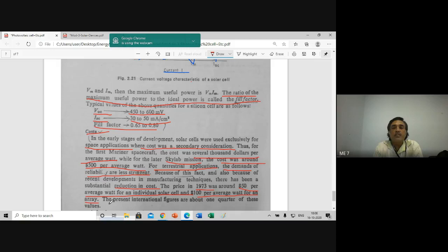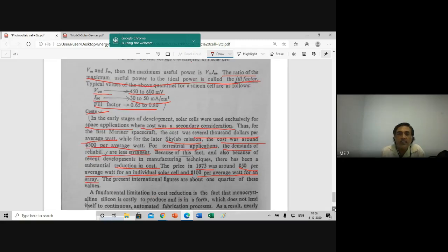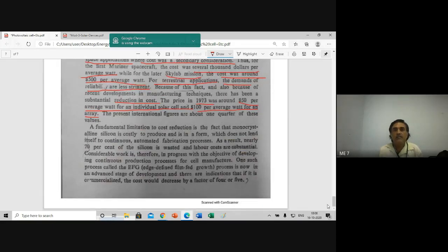Now, this is very old data from when this textbook was printed. Now it has reduced drastically. That is about the solar photovoltaic.